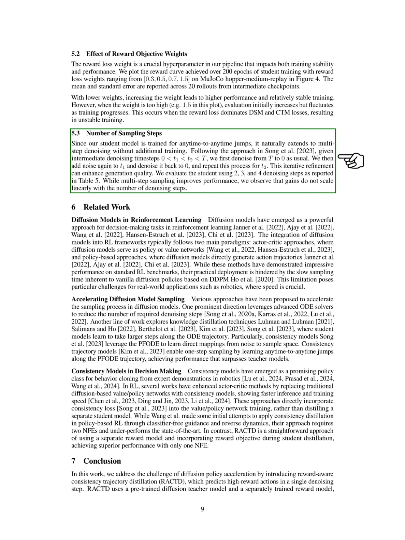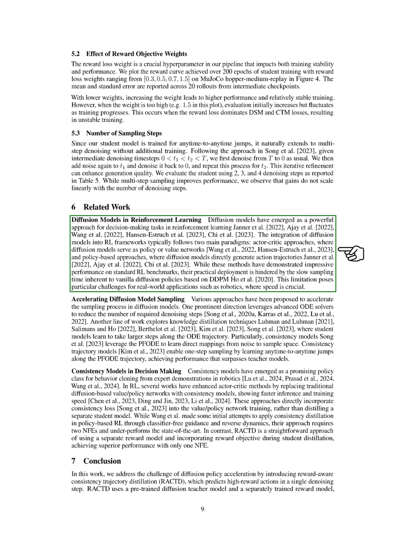Our student model is designed for anytime-to-anytime jumps, allowing it to naturally extend to multi-step denoising without extra training. Following a specific approach, we first denoise from the maximum time to 0, then reintroduce noise at intermediate steps and denoise back to 0, repeating this for each step. This iterative process can enhance the quality of generation. We evaluated the student using 2, 3, and 4 denoising steps, and while multi-step sampling improved performance, we noted that the gains did not increase linearly with the number of denoising steps.